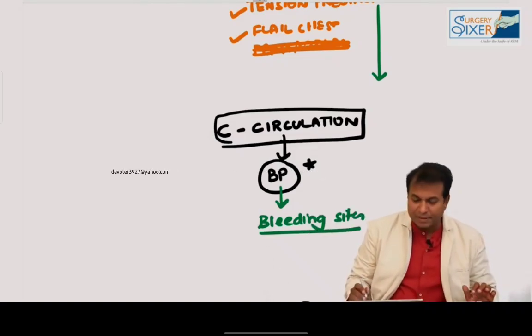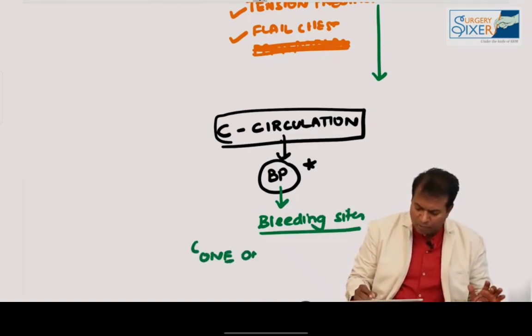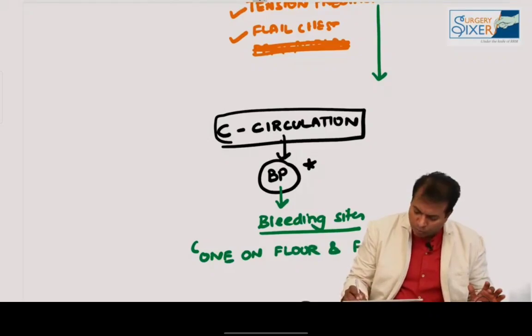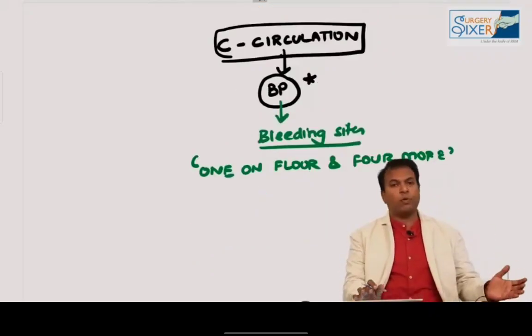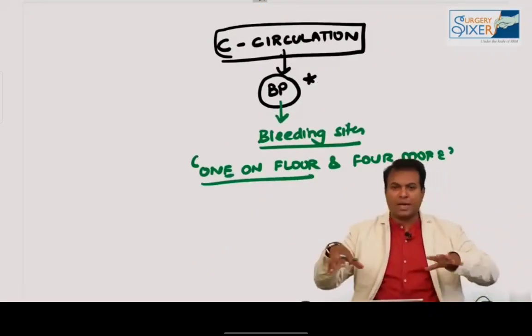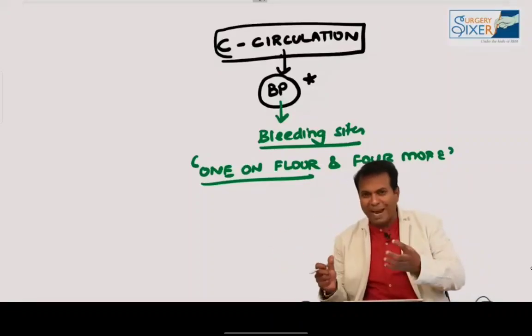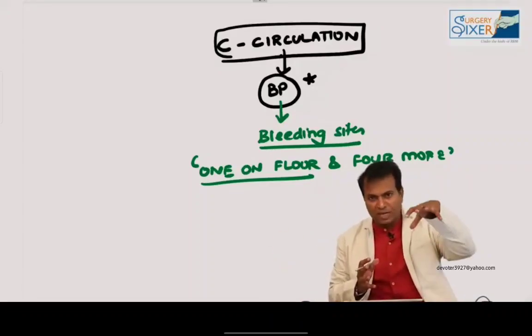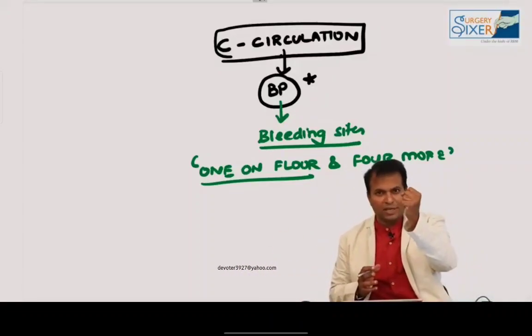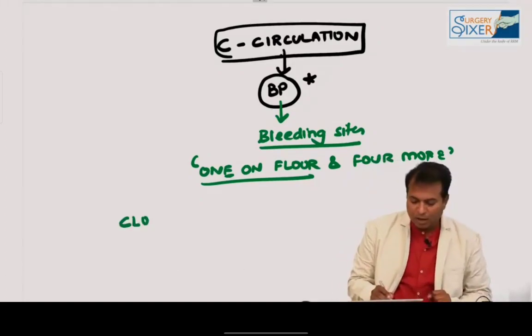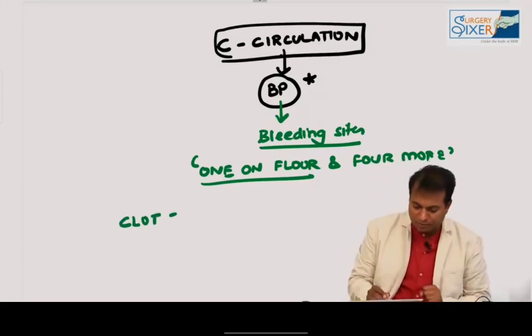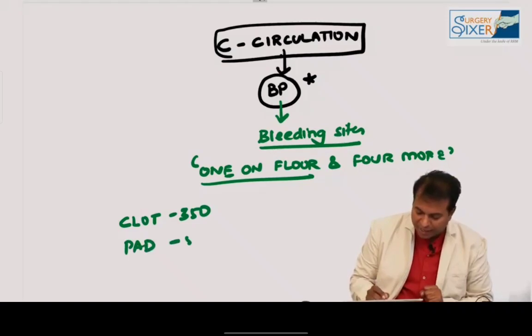So the bleeding can be seen as one on the floor, and 4 more. This is a mnemonic from Bayano. One on the floor and 4 more. So how much blood is there on the floor? There is 500 ml of blood on the floor. Some 2 pads over it, each pad is around 400 to 500 ml, if it is fully soaked. And if you have a clot of this clenched fist size, it is 350 ml. One pad soaked fully means around 500 ml of blood is lost.